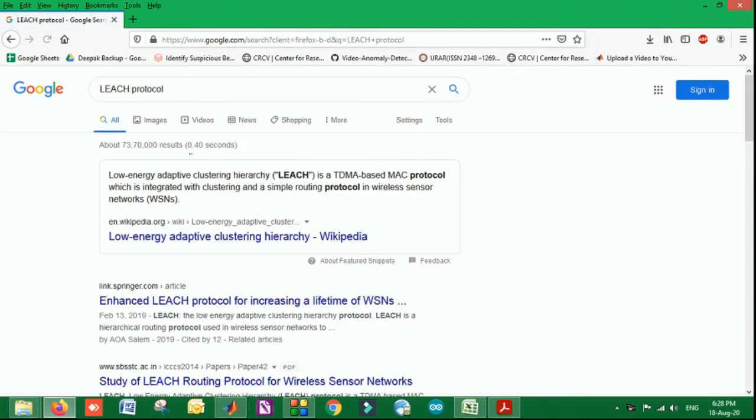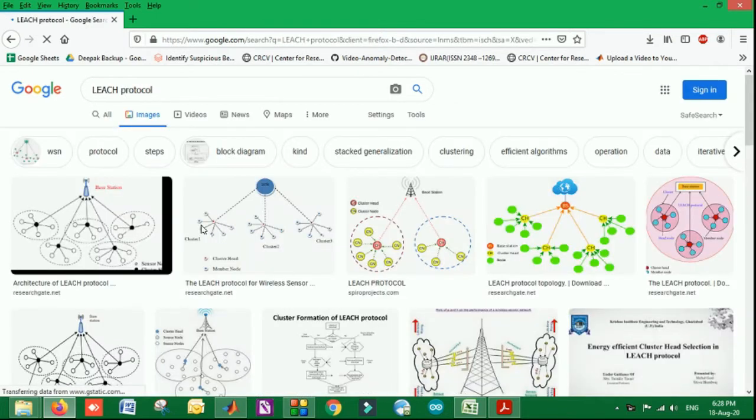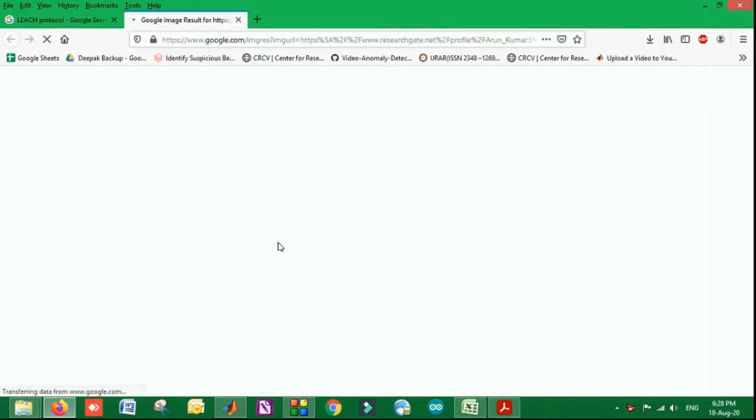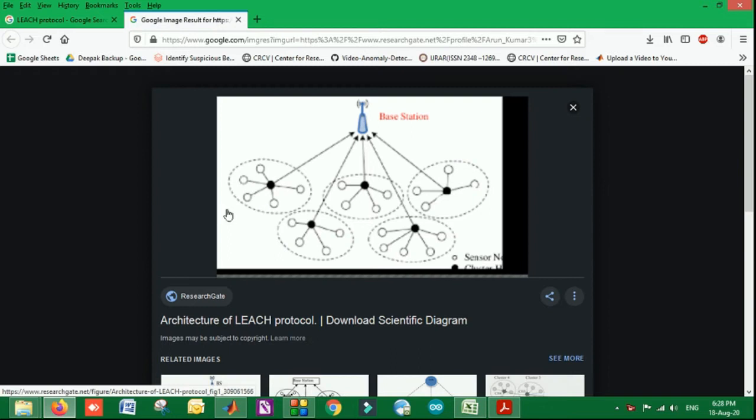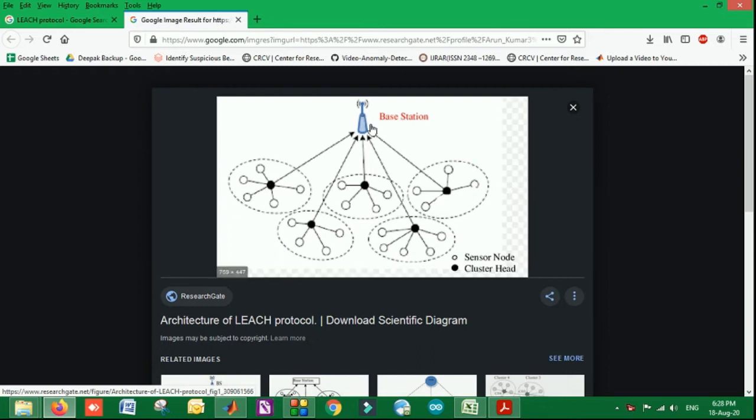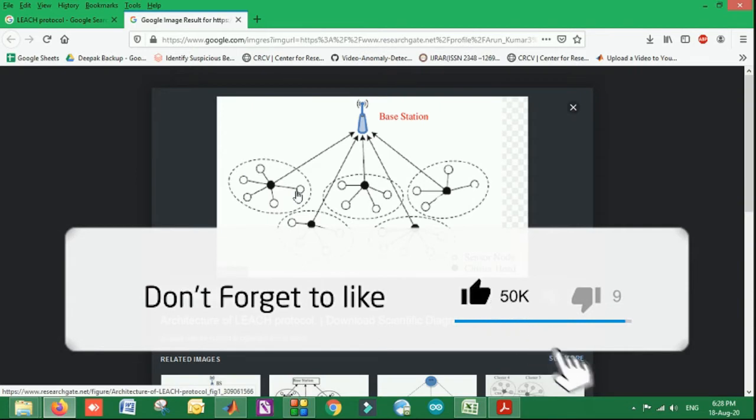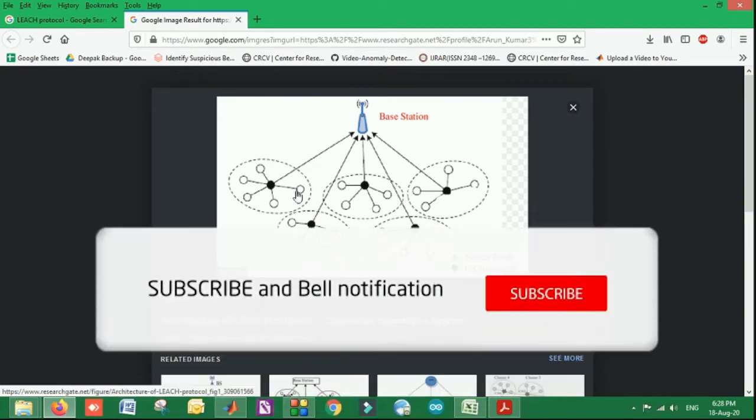The LEACH protocol is a clustering algorithm in which data is transmitted from the sensors to their cluster head, and then from the cluster head to the base station. The major problem in this section is that the sensors have batteries, and those batteries are very small in nature.